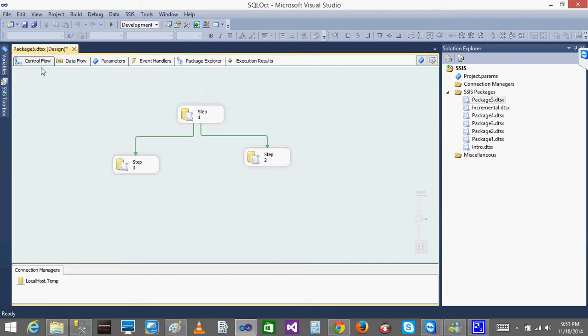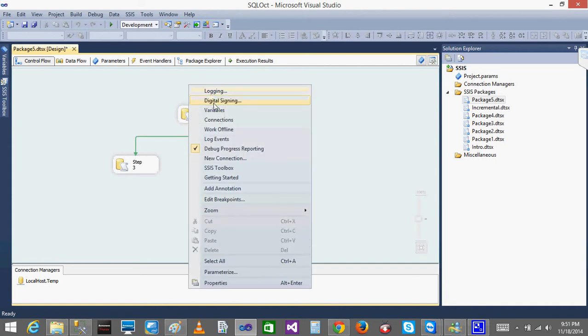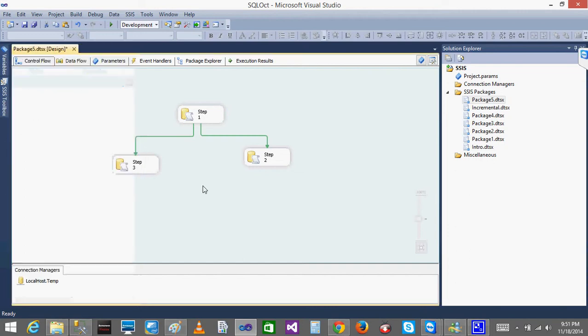Why is it not allowing me to add a variable? Yeah. So I'll add a variable called user flag. The flag is an integer. By default I am having a value of 0. Let it be 0.